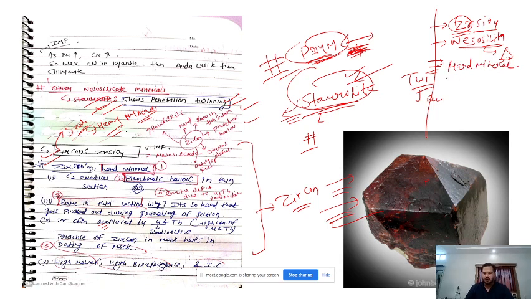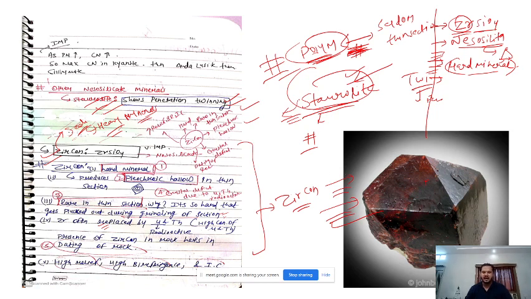Alright, so what is very important is that zircon is very rare in thin sections, because it is so hard that it gets plucked out during grinding of the section. Like when you bring a rock which has zircon to the lab and we convert that rock into a thin section, we grind it on a machine.